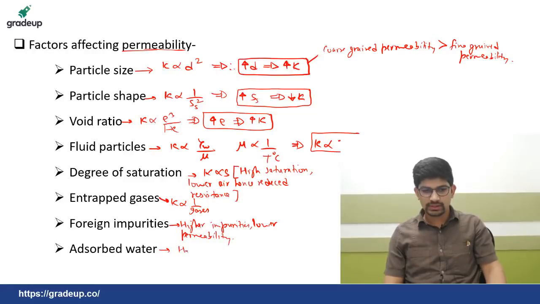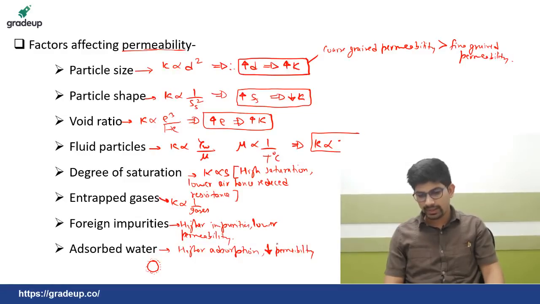If there is higher adsorption, now what is adsorption? Adsorption is, if this is a particle, the water will get stuck due to surface tension on its surface. So higher adsorption will decrease the permeability. Why?